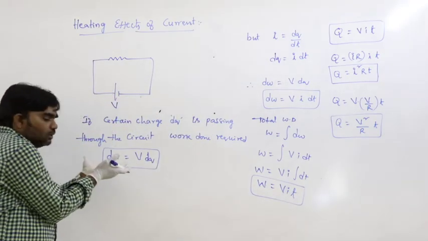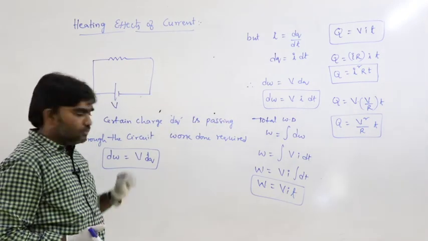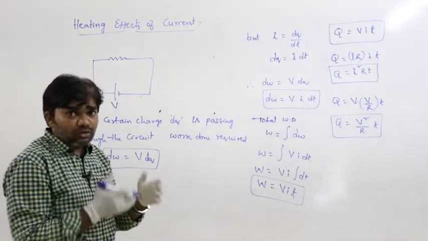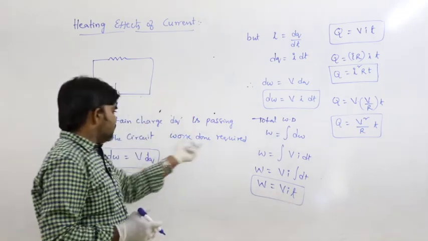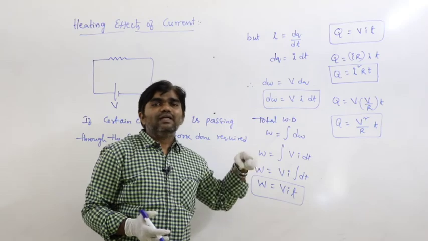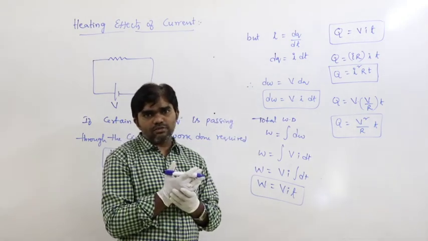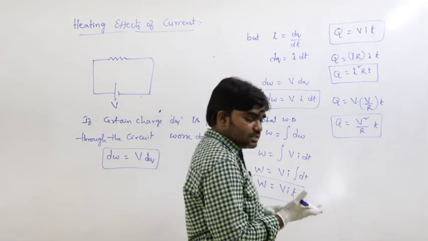What is this work done? This is the work done to drive the charge throughout the circuit. Some part of that work done converts into heat energy. What is that work done that converts into heat energy? That is VIt. What is t? The time of travel, how much time the current passes through the circuit. So that is VIt, t is the time.